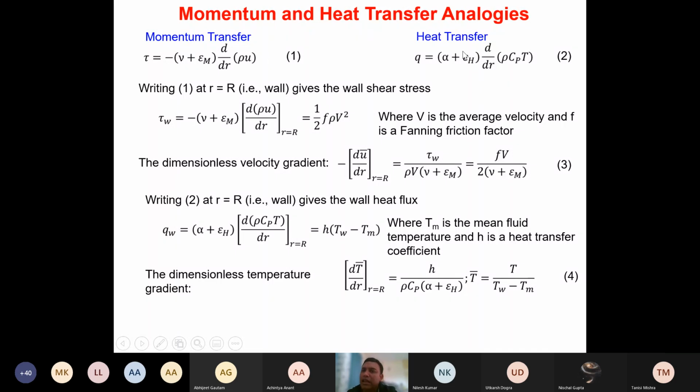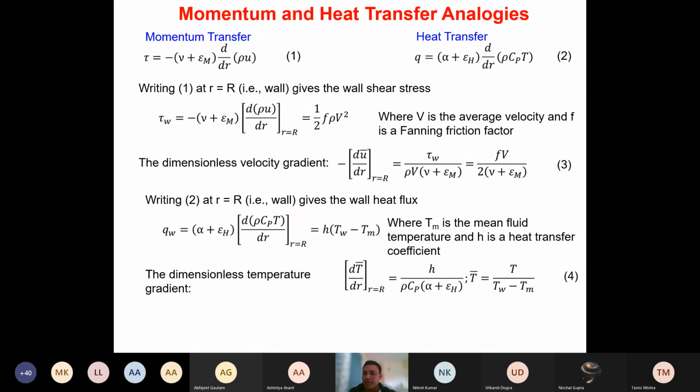Similarly, the wall heat flux we can obtain by putting R equals capital R in equation 2. This heat flux at the wall we can directly obtain as h(TW minus TM), by using Newton's law of cooling, isn't it?